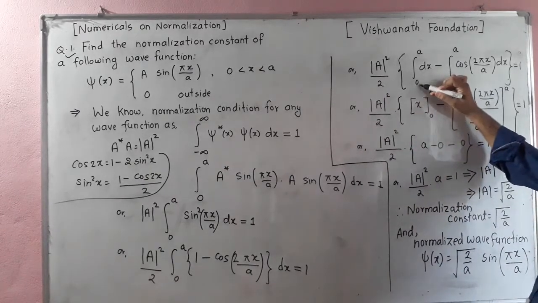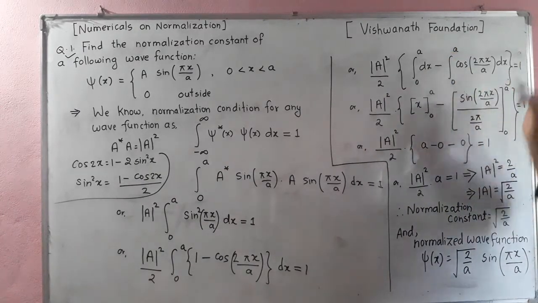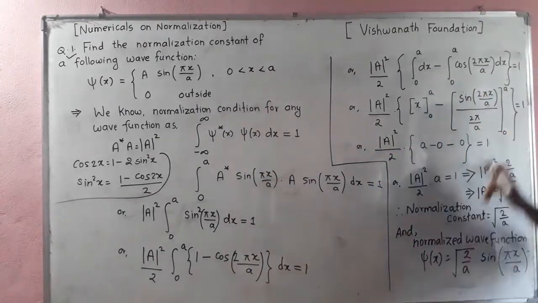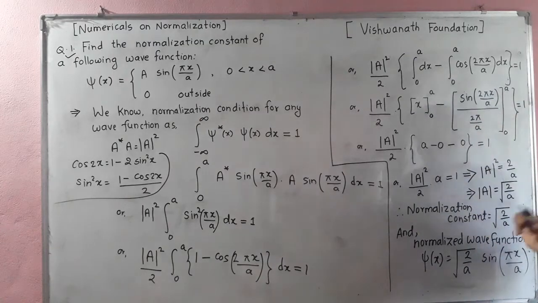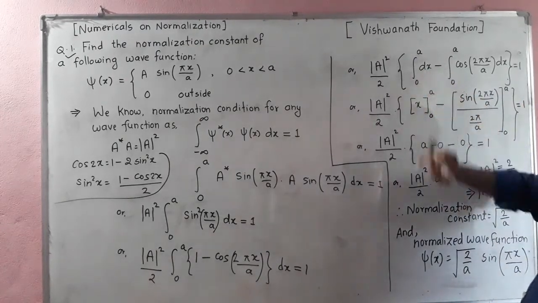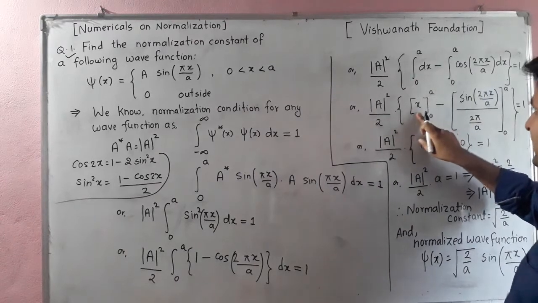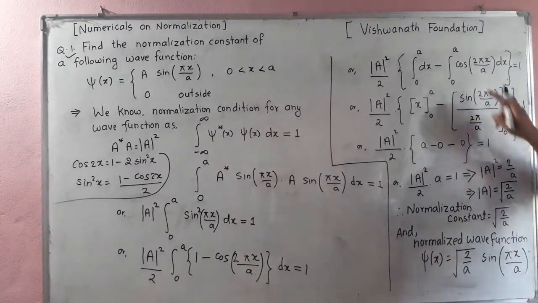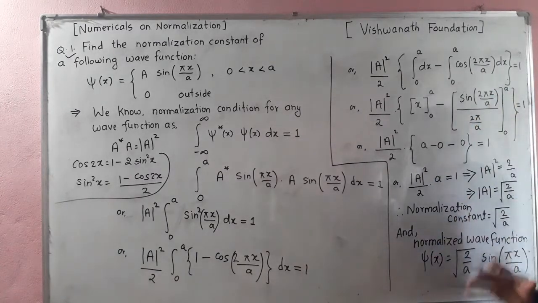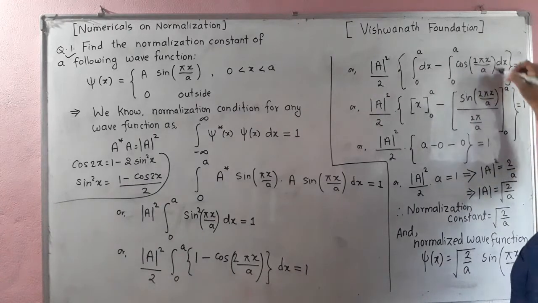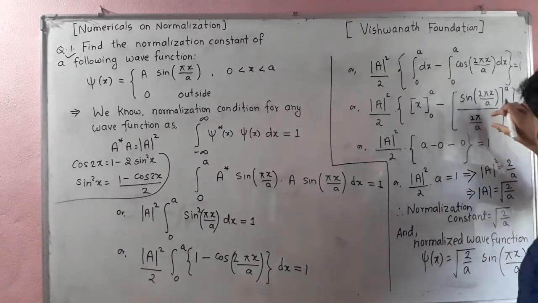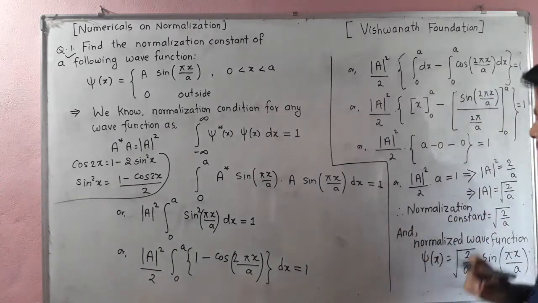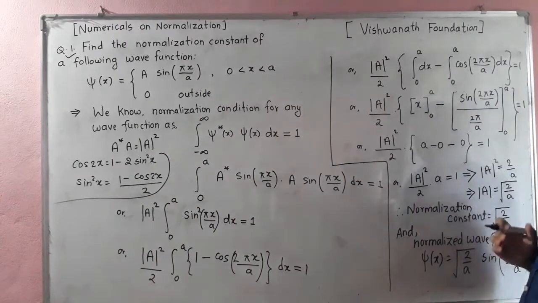You will get modulus A square divided by 2, times the integral from 0 to a of dx, minus the integral from 0 to a of cos(2 pi x divided by a) dx, and that is equal to 1. If you integrate dx, you will get x, with the limit 0 to a. If you integrate cos 2x, it becomes sin 2x, or simply sin(2 pi x divided by a), and in the denominator you have to write 2 pi divided by a.